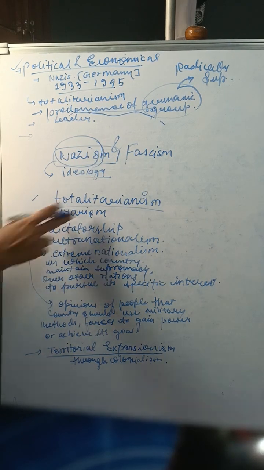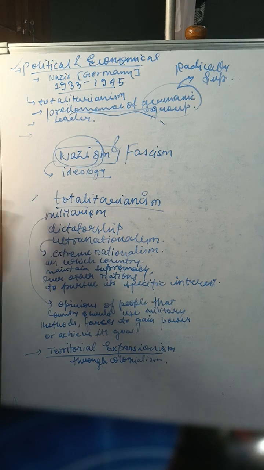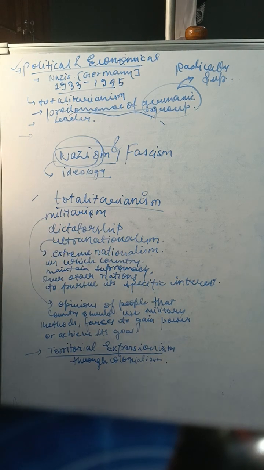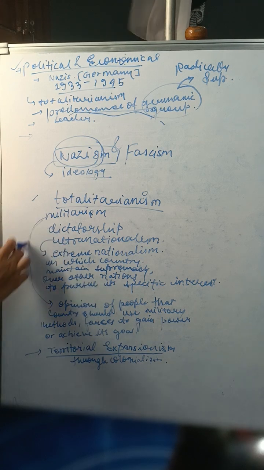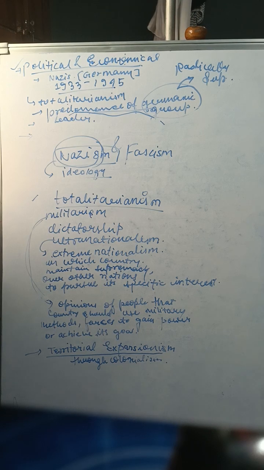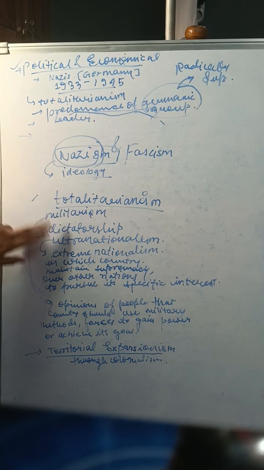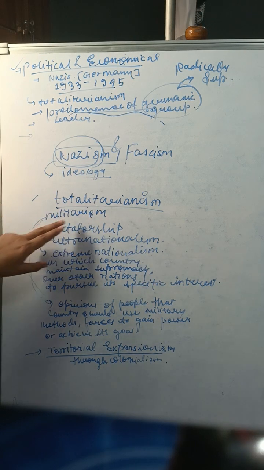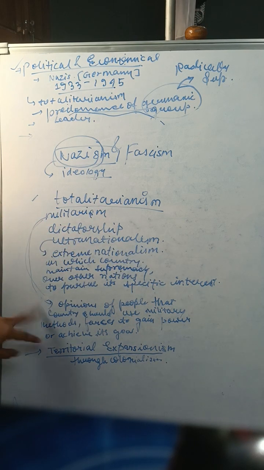So first is totalitarianism. Second one is militarism. Okay, militarism. You have to understand these words, right? There is no shortcut. You have to learn all these and understand. Very easy. What is militarism? Okay, so militarism. So basically, it is opinion of people.